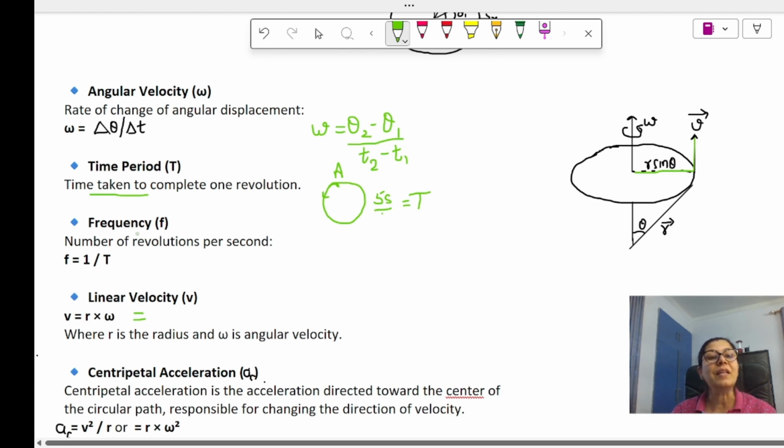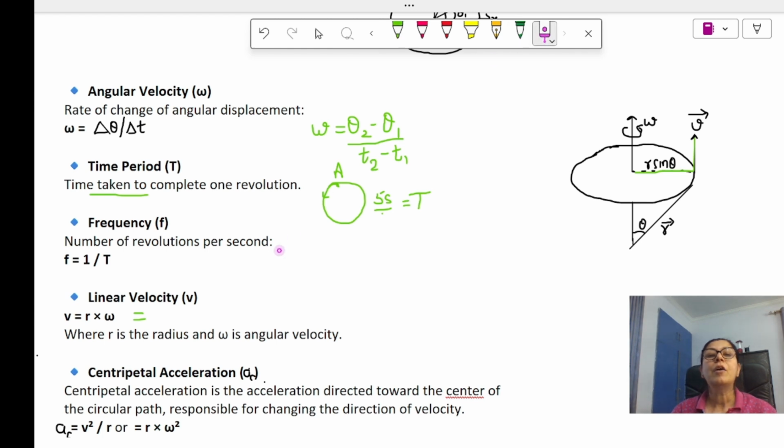Now frequency. What is frequency? Frequency is the inverse of time period. And if we have to define it, it is the number of revolutions in 1 second. This frequency f can be written as n also.